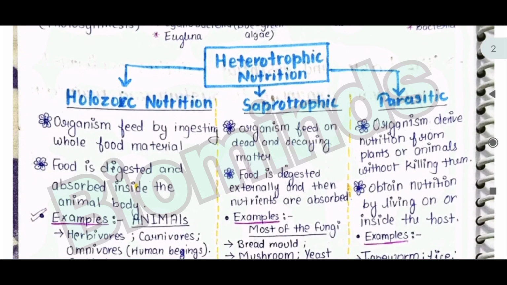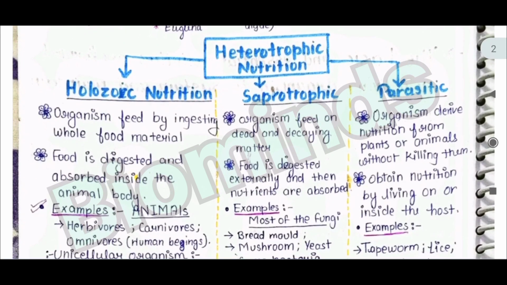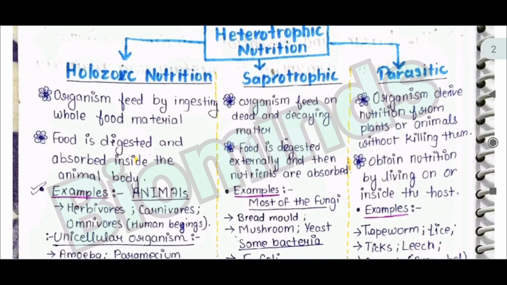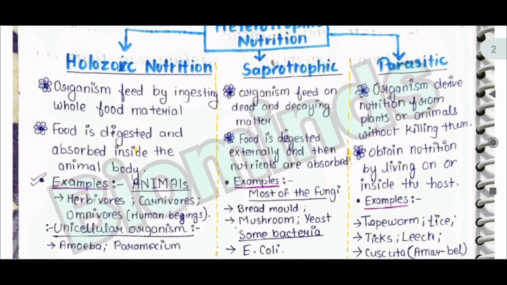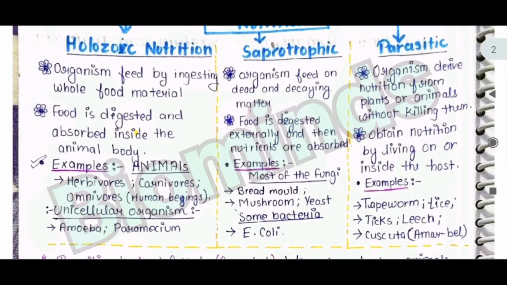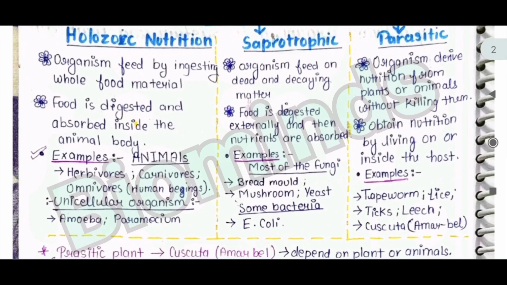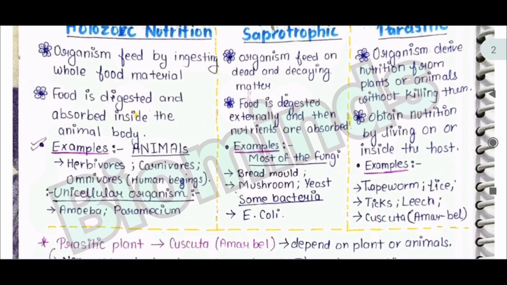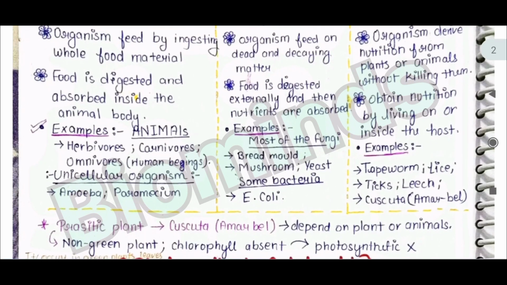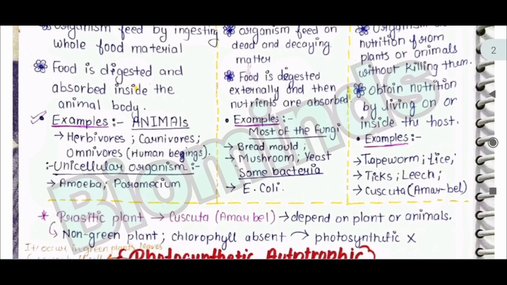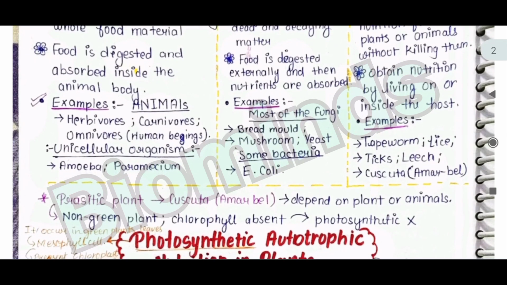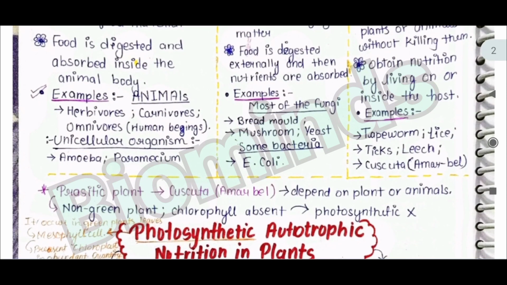In holozoic nutrition, the organism feeds by ingesting whole food material, and food is digested and absorbed inside the animal body. For example, animals, herbivores, carnivores, omnivores, and unicellular organisms. In saprophytic nutrition, organisms feed on dead and decaying matter, and food is digested externally and then nutrients are absorbed. For example, most fungi, bread mold, mushroom, yeast, and some bacteria like E.